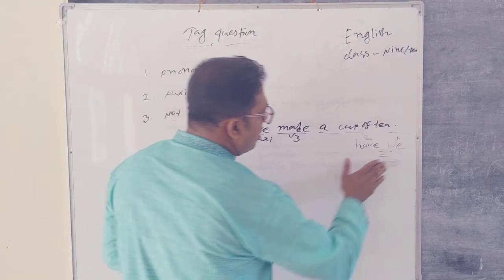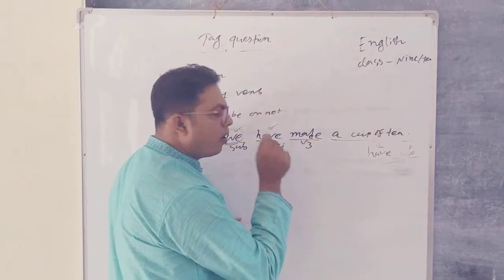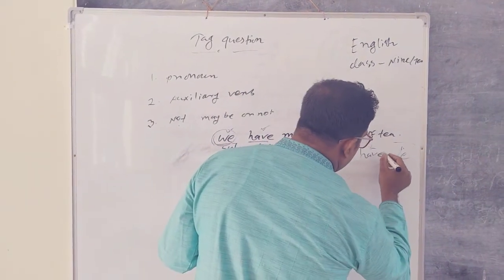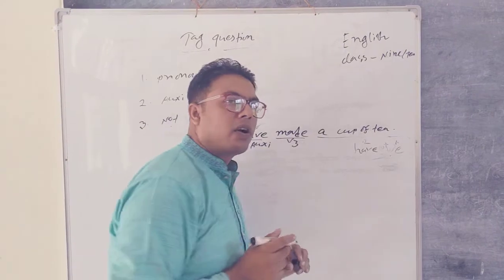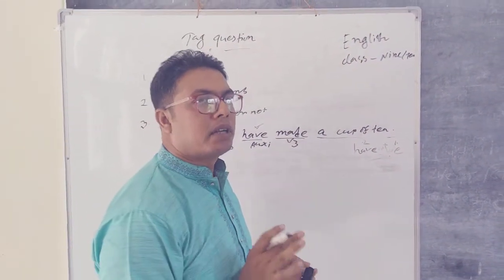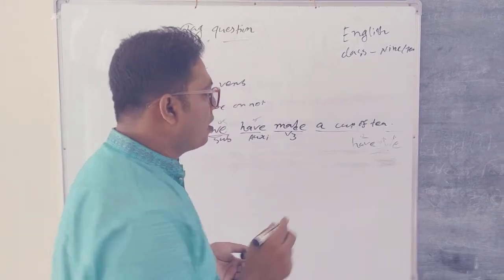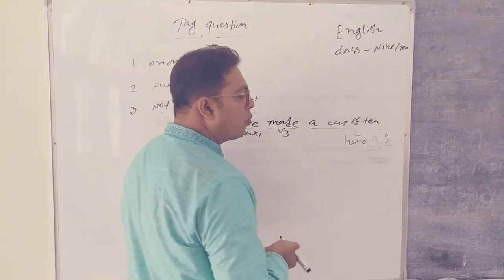So here we can add not, because there is no negative word in the sentence. You must remember that you should not write not as not. You have to write it in contracted form, n apostrophe t. So in this situation our answer is haven't we.